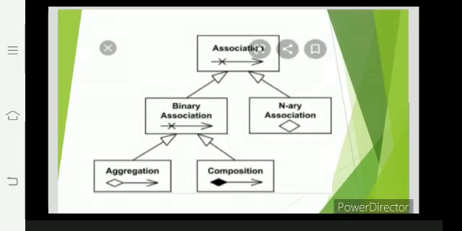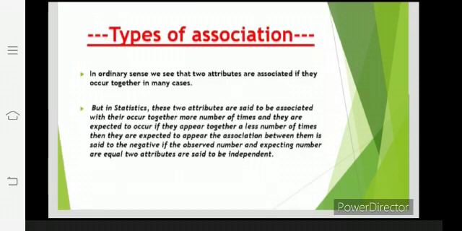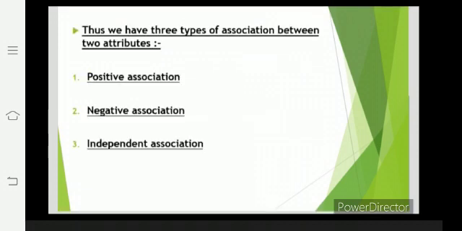Association: binary association and array association, aggregation, composition. Types of association. In the ordinary sense, two attributes are associated if they occur together in many cases. But in statistics, two attributes are said to be associated if they occur together more often than expected. If they occur together less often than expected, the association between them is negative. If the observed number and expected number are equal, the two attributes are said to be independent. Thus, we have three types of association between two attributes: positive association, negative association, and independent association.